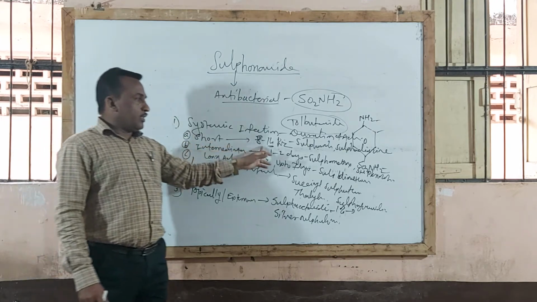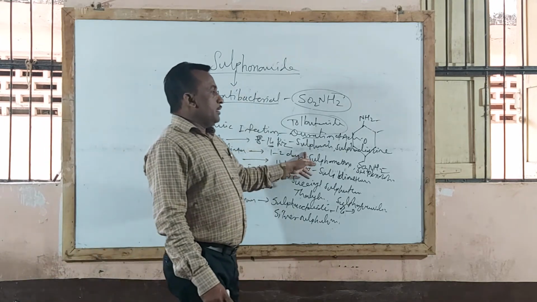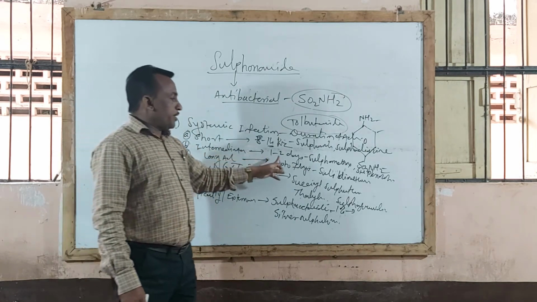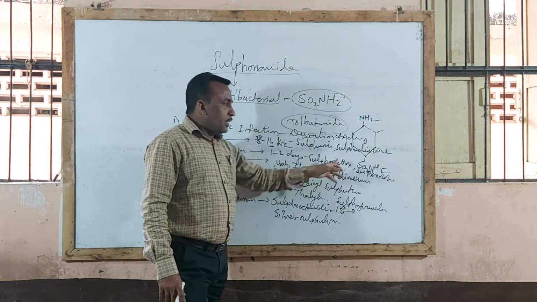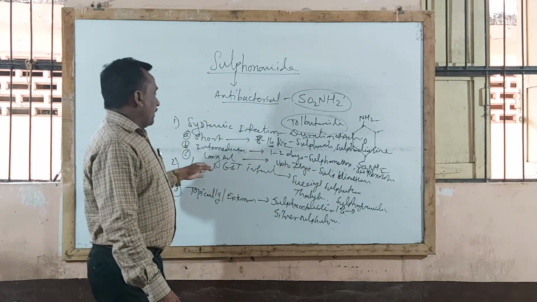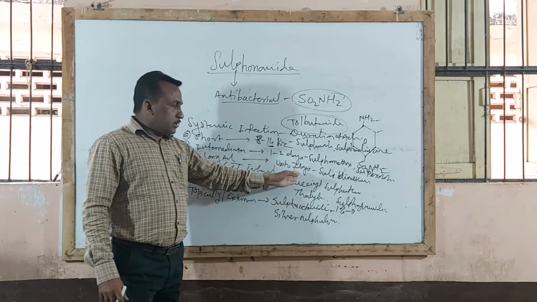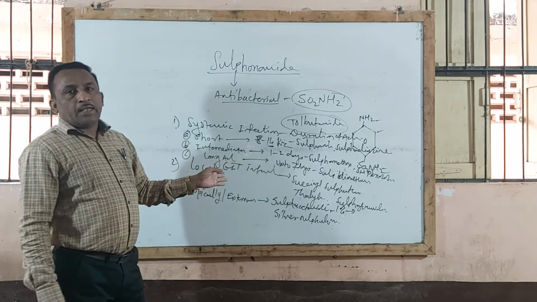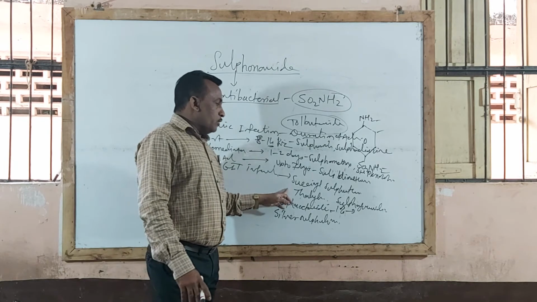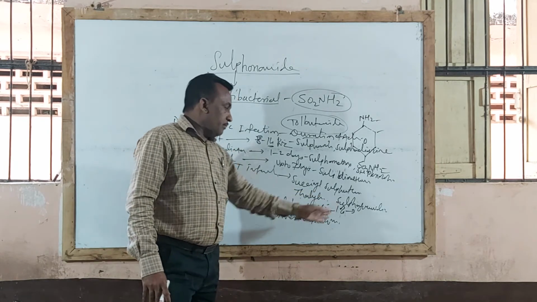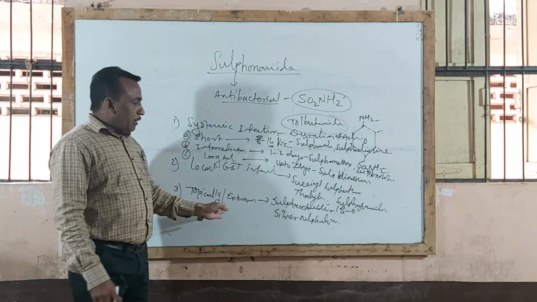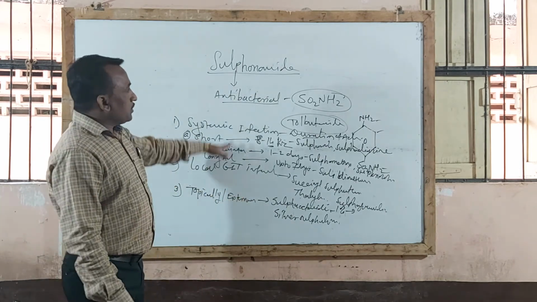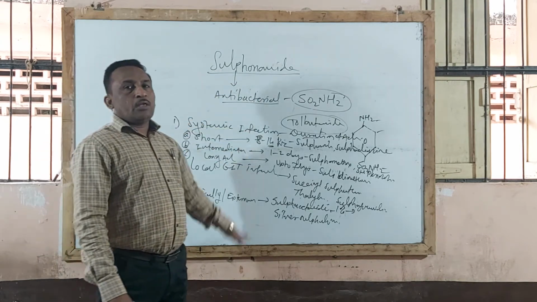Short acting, 8 to 14 hours. Examples: sulfanilamide, sulfadiazine. Then intermediate acting, having duration of action of 1 to 2 days: sulfamethoxazole, sulfadiazine. Then long acting sulfonamides have action up to 7 days, example sulfadimethoxine. Local GI infection, examples: succinyl sulfathiazole, phthalyl sulfathiazole, sulfaguanidine. Topically applied sulfonamides, examples: sulfacetamide and silver sulfadiazine. So this is the full classification of sulfonamides.